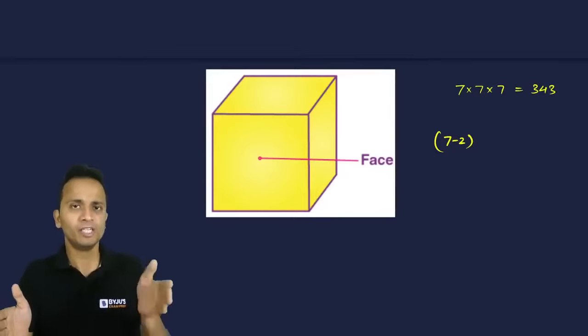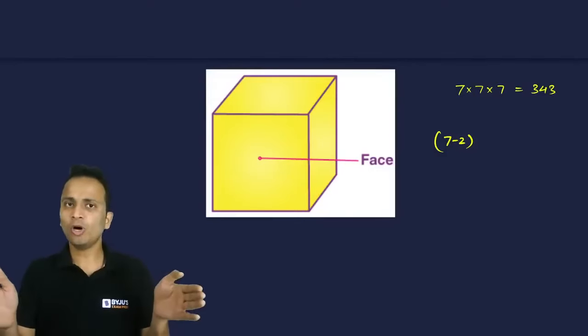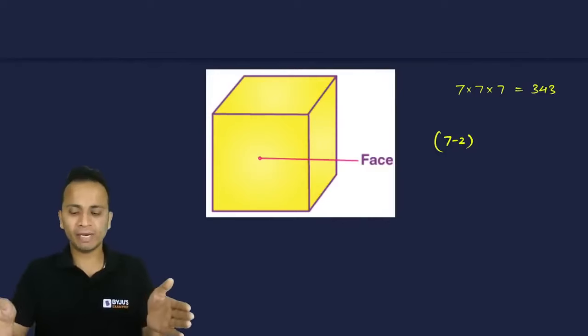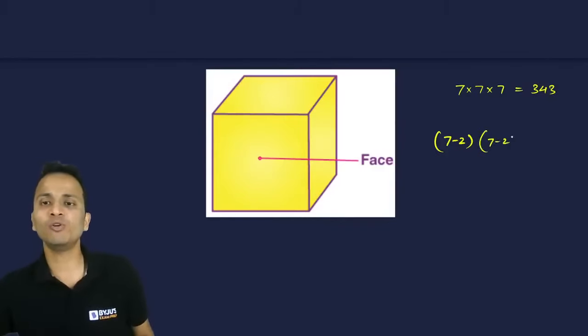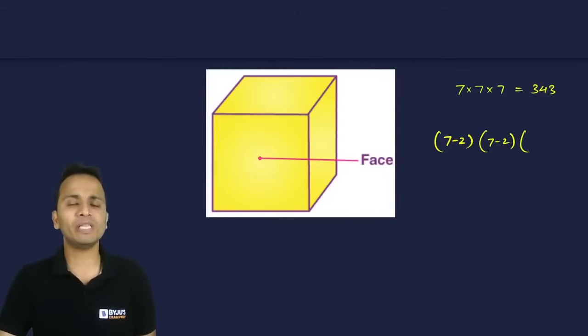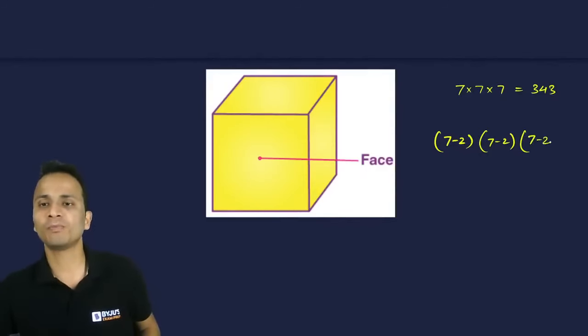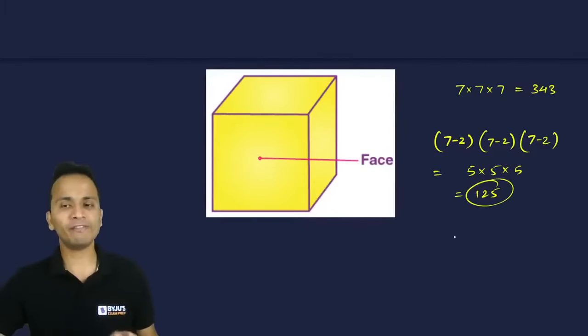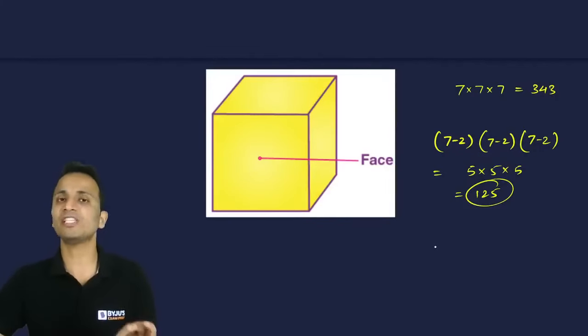Originally the length was 7. So if I remove one layer from the left and one layer from the right, the length, which was 7, will have 1 subtracted from here and 1 subtracted from here, and it will become 5. So again the length will be reduced by 2, and similarly it will happen with the height. Remove one layer from the top, one layer from the bottom, so the height will be reduced by 2. So whatever remains inside will be 5 into 5 into 5, that is 125. So 125, this number of pieces that remain will be the number of pieces with no face painted.